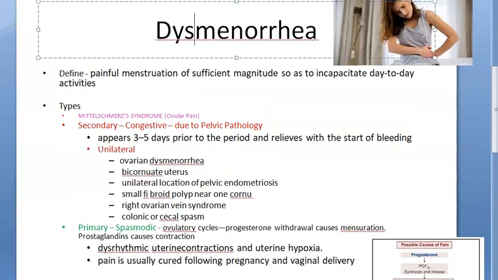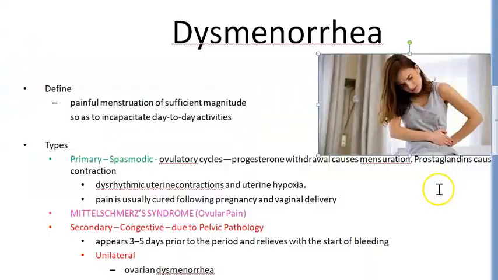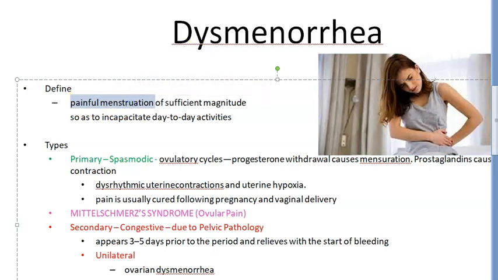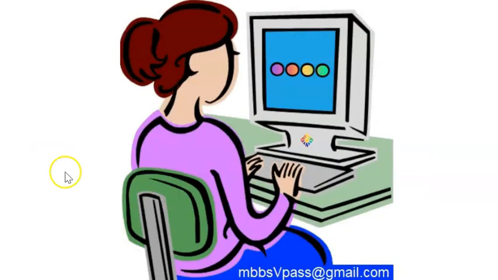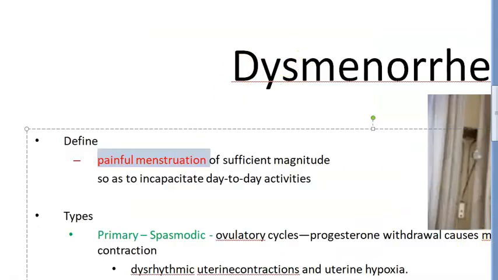So what is the definition, guys? So here you can look at the definition. Menstruation which is painful is dysmenorrhea, okay? But how much pain? The pain is sufficient enough to incapacitate the person to do day-to-day activities. This is the definition of dysmenorrhea. It is painful menstruation, the pain of sufficient magnitude to incapacitate the person to do day-to-day activities. This is the complete definition of dysmenorrhea.